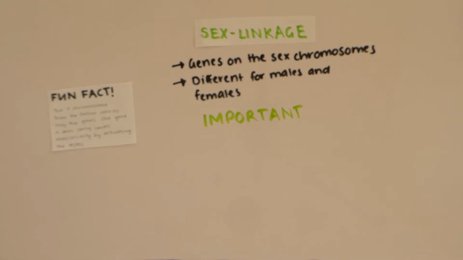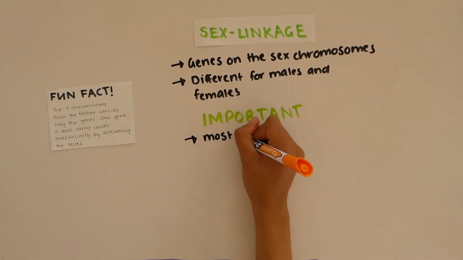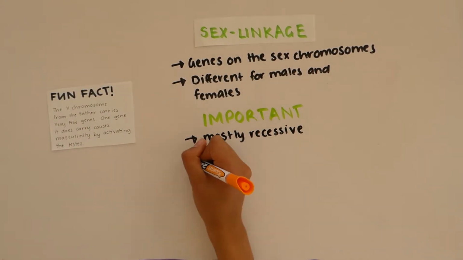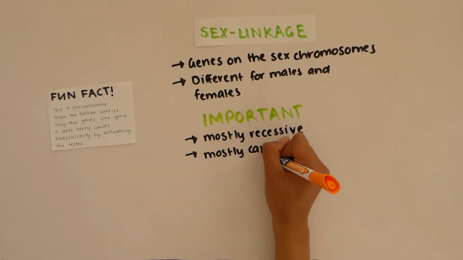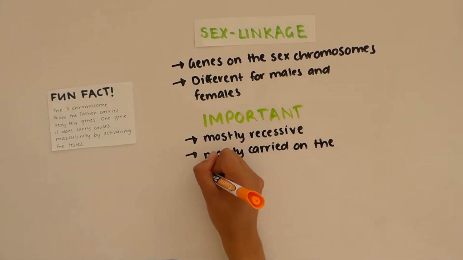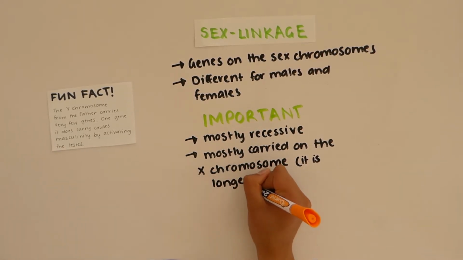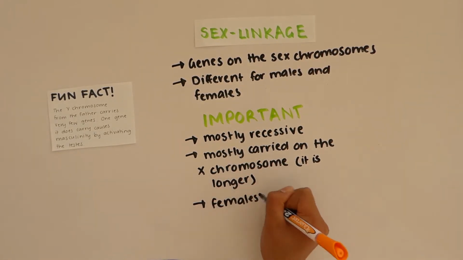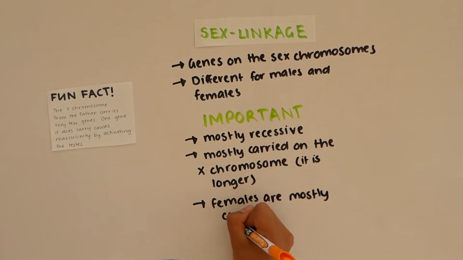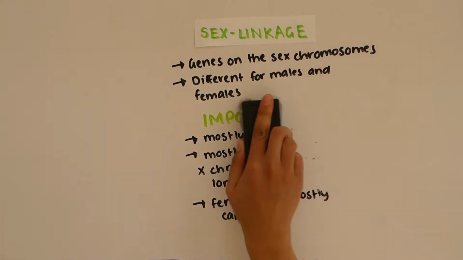As the Y chromosome is shorter, some characteristics are only carried for on the X chromosome. This means for females to express a sex-linked characteristic, she must inherit two affected X chromosomes. If not, the characteristic will be masked. For this reason, females are often carriers and sex-linked characteristics are more common in men.